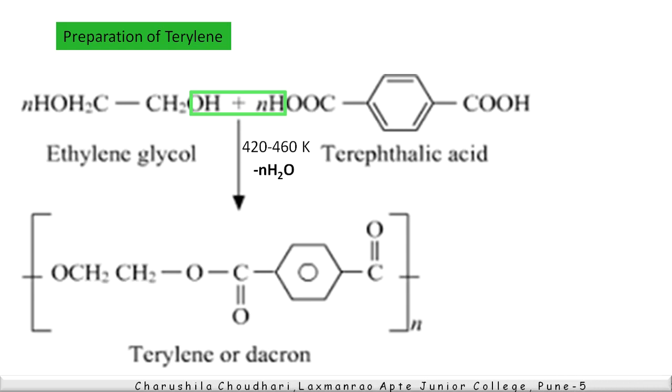In that reaction, the OH group from ethylene glycol and H from terephthalic acid eliminate an H2O molecule. Removal of H2O takes place, and formation of terylene takes place by forming a bond between CH2 and terephthalic acid through C double bond O, that is, an ester linkage is formed here. So the removal of H2O takes place, and therefore it is an example of condensation polymerization. It is also known as step growth polymerization.